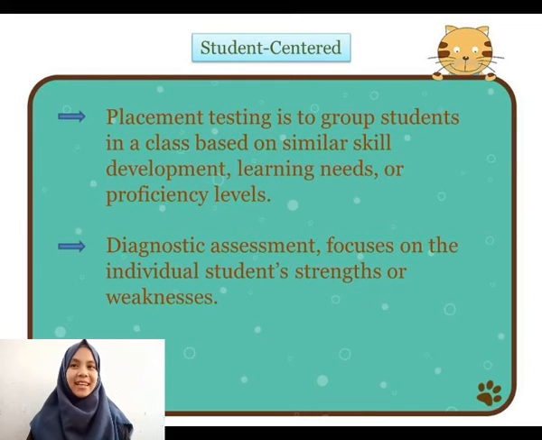The second is diagnostic assessment. The diagnostic assessment focuses on the individual student's strengths or weaknesses. So both assessment for placement and for diagnostic purposes involve identifying students' needs in order to support their learning.